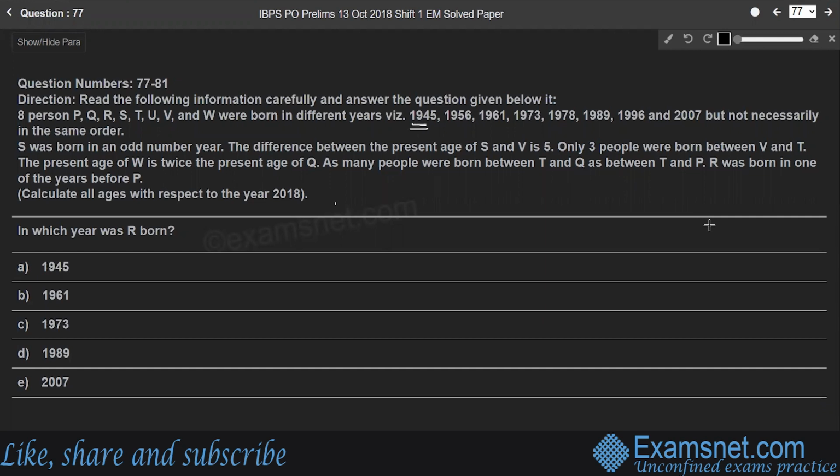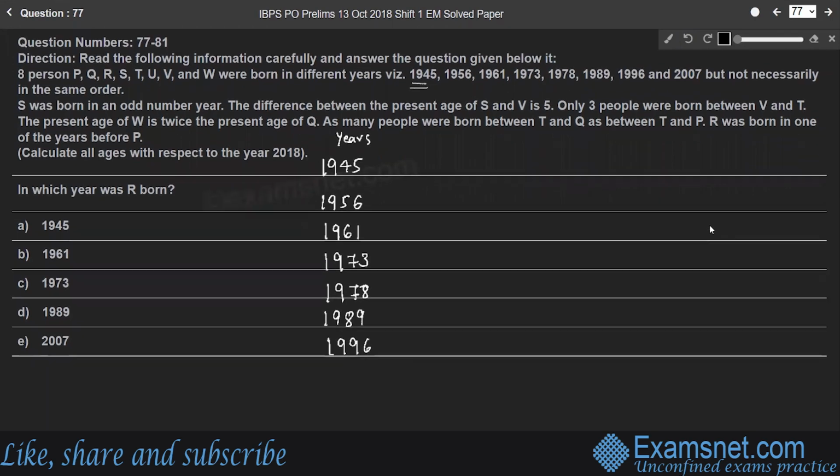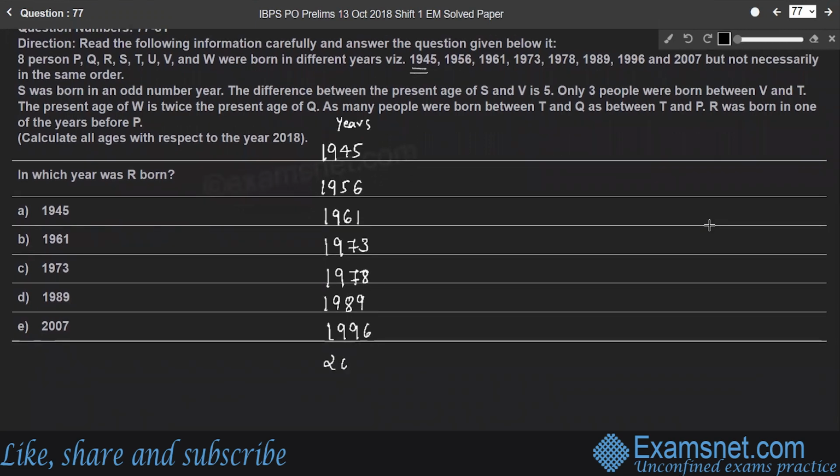So 1945 to 2007: 1945, 1956, 61, 73, 1978, 1989 and 96, and at last 2007, right? So here calculate all ages with respect to the year 2018.